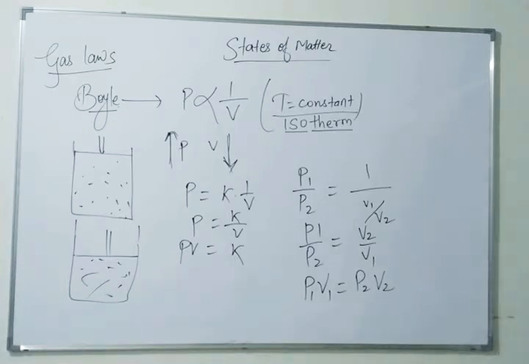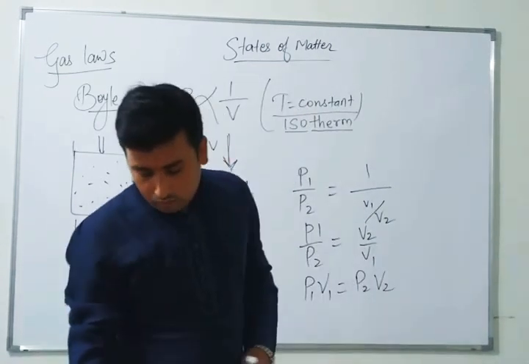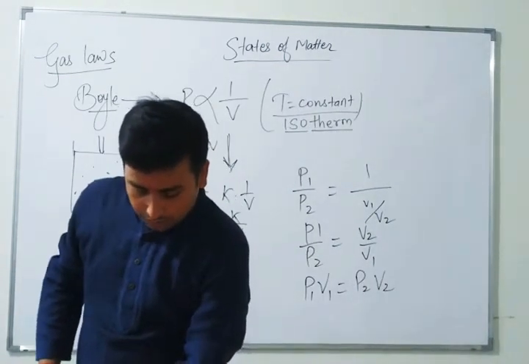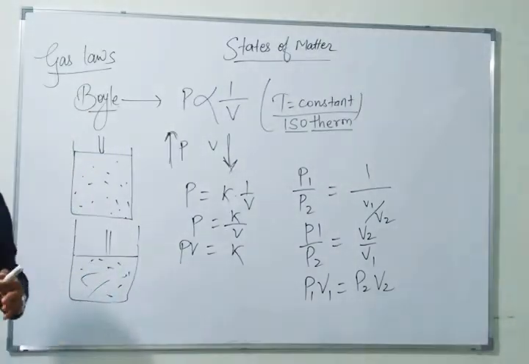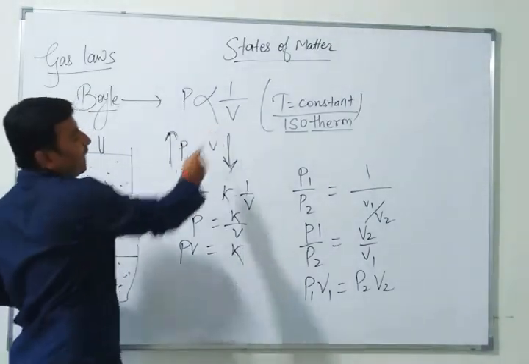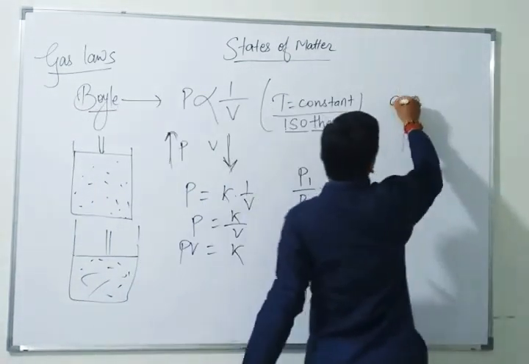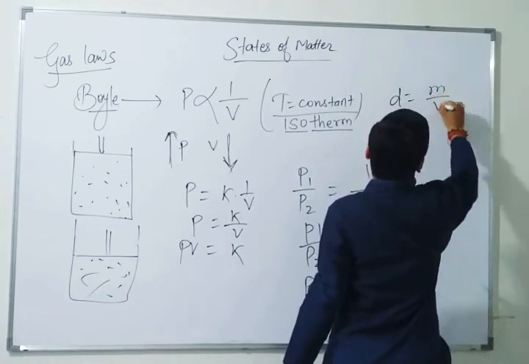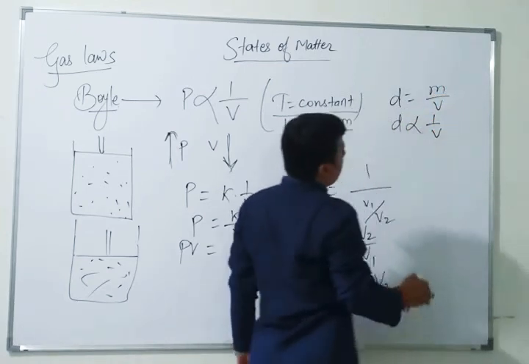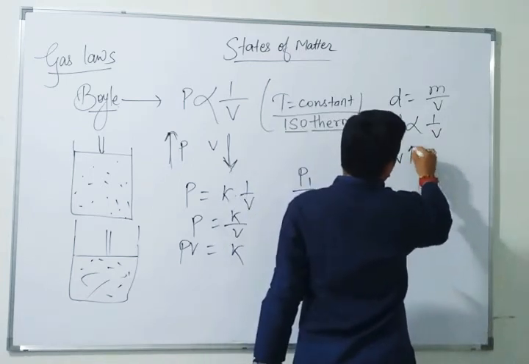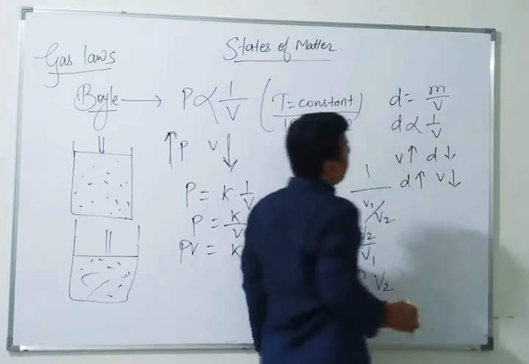Now we will move towards Charles's law. But first, one more thing I would like to tell you: volume also has a relation with density. Density is equal to mass by volume, right? So you can say density is inversely proportional to volume. If the volume increases, then density will decrease, and if the density increases, the volume will decrease.